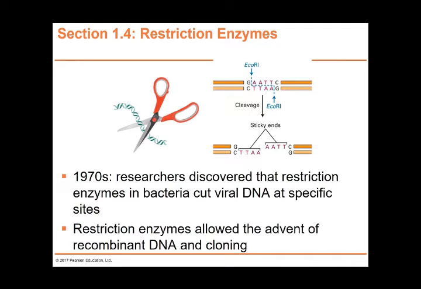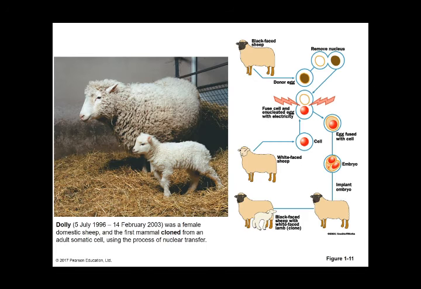Restriction enzymes. In the 1970s, researchers discovered that restriction enzymes in bacteria cut viral DNA at specific sites. Restriction enzymes allowed the advance of recombinant DNA and cloning. So this is the first clone that we humans have made. Dolly, a female domestic sheep, was cloned from an adult somatic cell using a process of nuclear transfer.